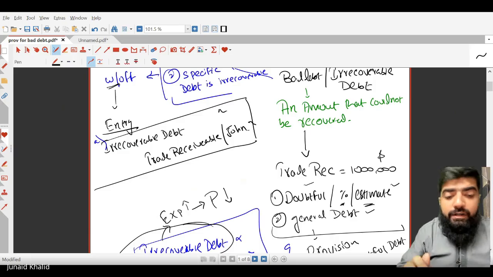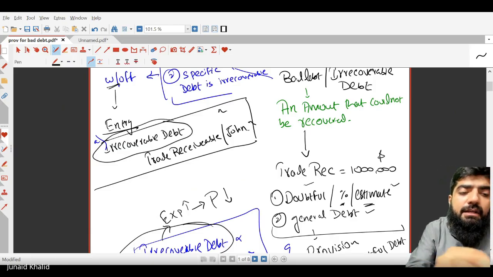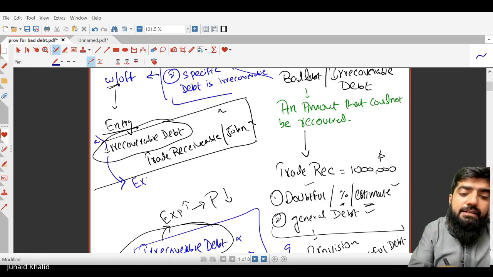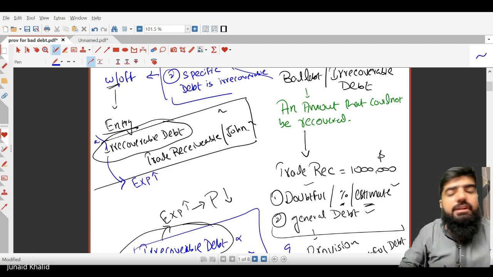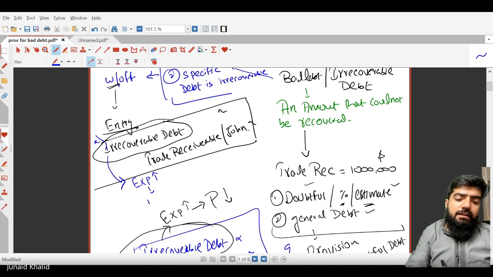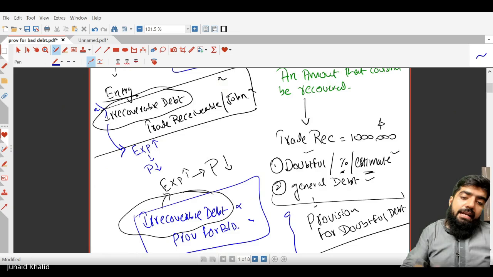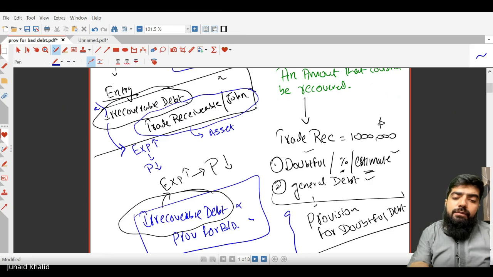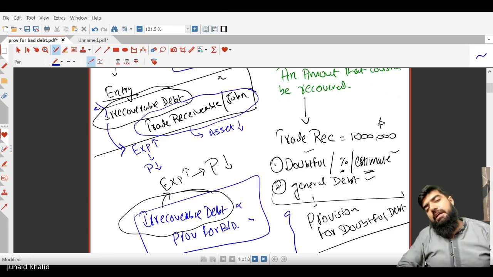decrease. And for the write-off, it is a quite simple and similar situation. Irrecoverable debt is debited, which means expense is increasing, so obviously the profit will decrease. And the other part of the accounting entry, trade receivable, will directly impact the asset, and obviously the asset will decrease. Are you clear with this? Yeah.